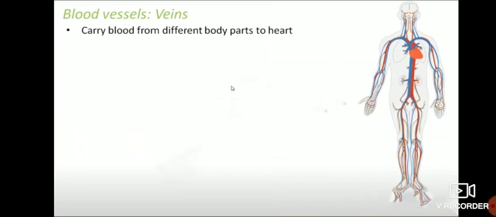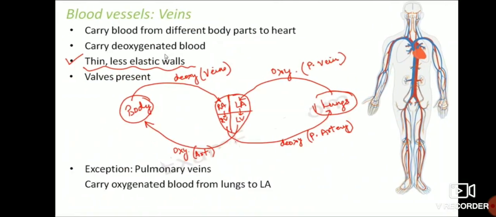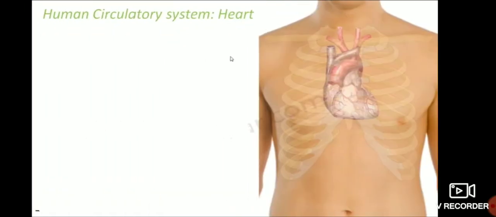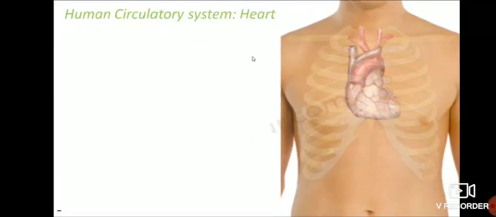And also in the veins, we studied that veins carry blood from different parts to the heart, and they carry deoxygenated blood. Also these veins have thin and elastic walls. There will be walls present. In the end, we have studied that it carries oxygenated blood from the lungs to the heart. Heart, that is the human heart.